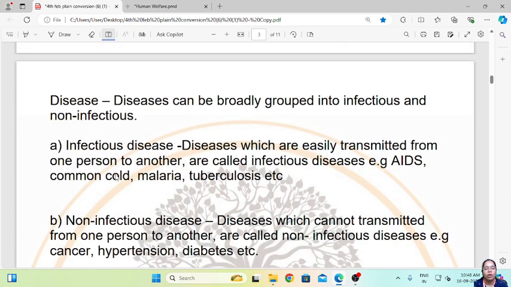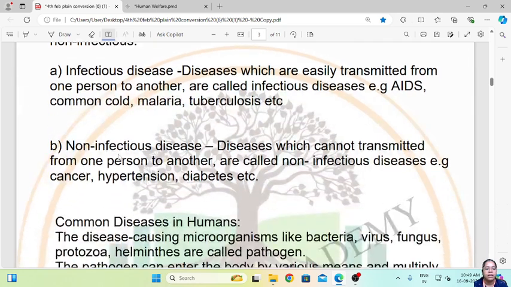So now let us know what a disease is. Diseases can be broadly grouped into infectious and non-infectious. Infectious diseases are diseases which are easily transmitted from one person to another. Examples are AIDS, common cold, malaria, tuberculosis, etc. Then comes non-infectious diseases. These are diseases which cannot be transmitted from one person to another. Examples are cancer, hypertension, that is high blood pressure, diabetes, etc.